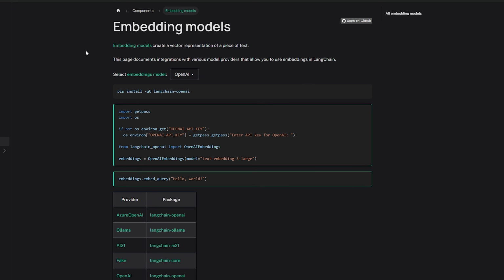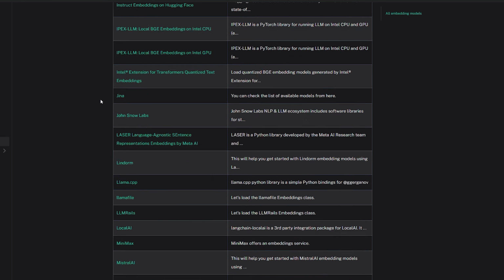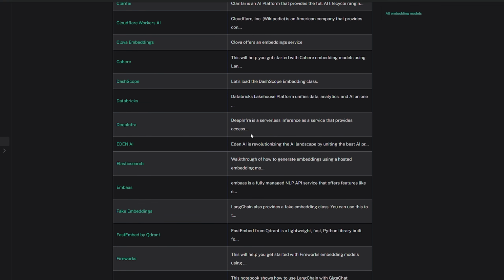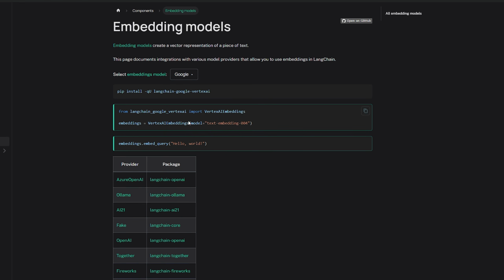The first link that I want to show you real quick is this embedding models documentation page, so that you can view a list of all the embedding models that LangChain has as a provider. Just like our document loaders, we have a bunch of different providers here that allow us to calculate embeddings from different embedding model providers. So for example, if you want to use an OpenAI embedding model, you just need to install the provider for it, and then you could use it like this. Google has their own embedding model, so you could install this one and use it like this.